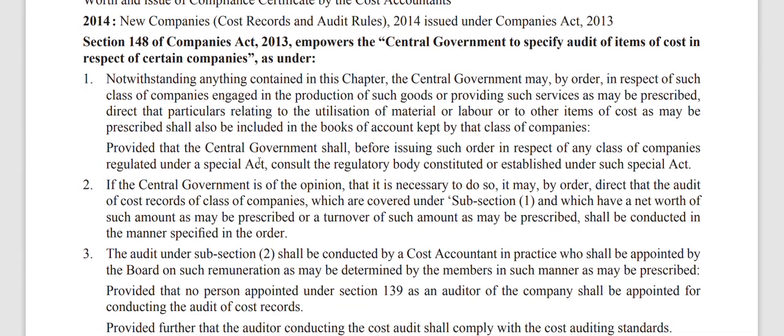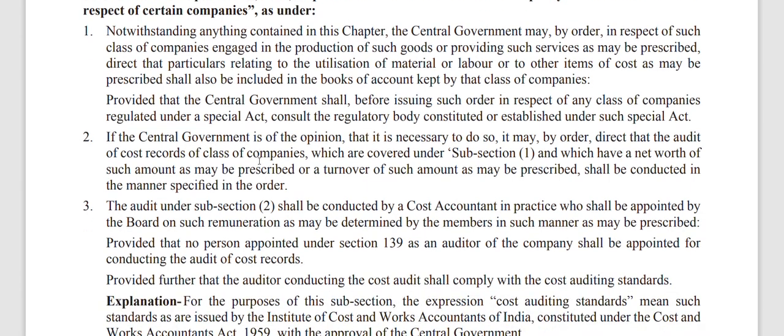Notwithstanding anything contained in this chapter, the central government may, by order, in respect of such class of companies engaged in production of such goods or providing such services as may be prescribed, direct the particulars relating to the utilization of material or labor or to the other items of the cost as may be prescribed shall also be included in the books of account kept by the class of companies, provided that the central government shall, before issuing such order, in respect of any class of companies regulated under a special act, consult the regulatory body constituted or established under such special act.